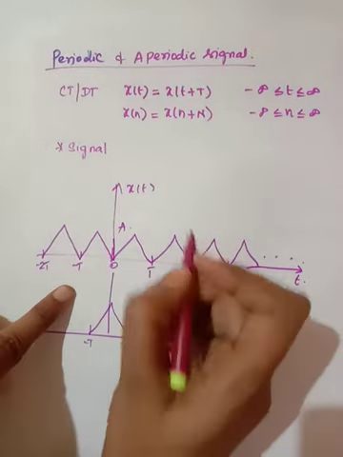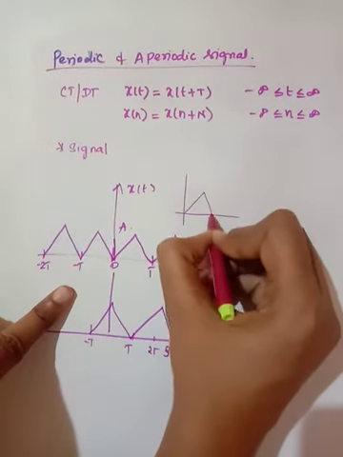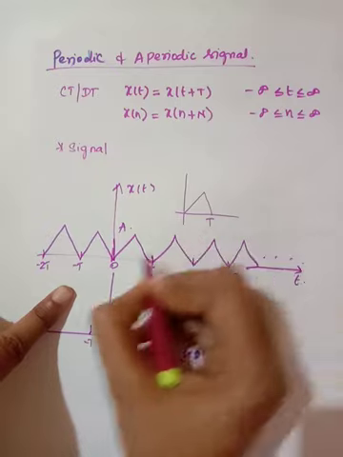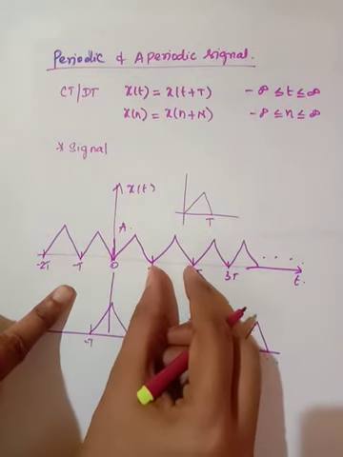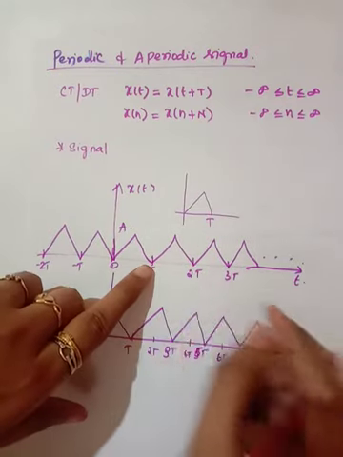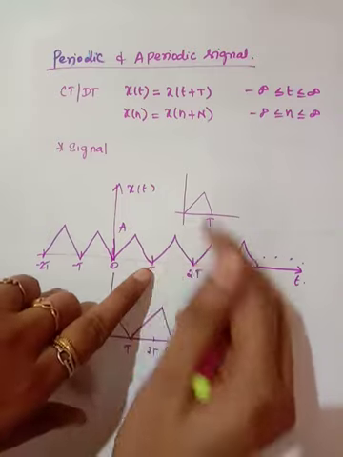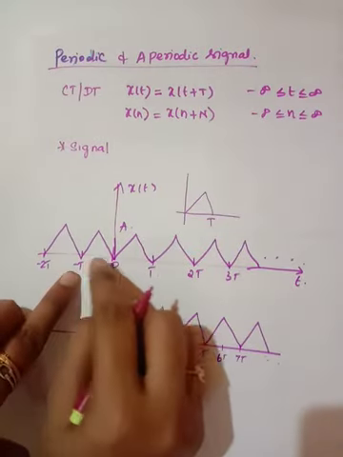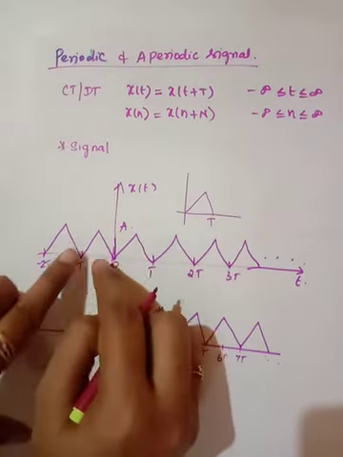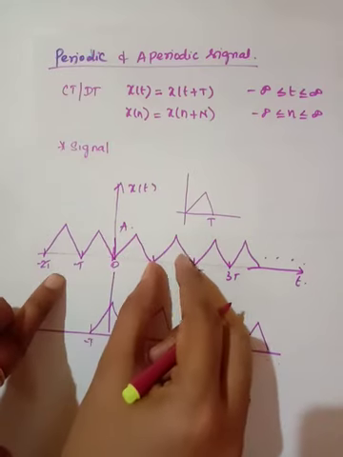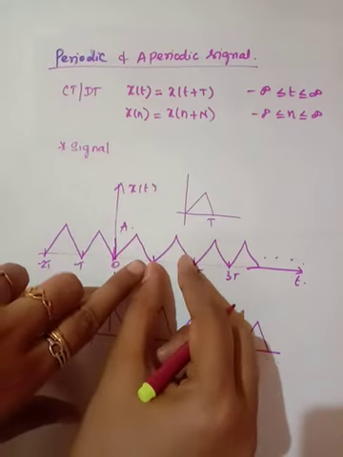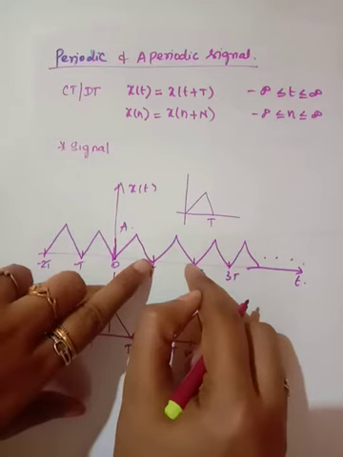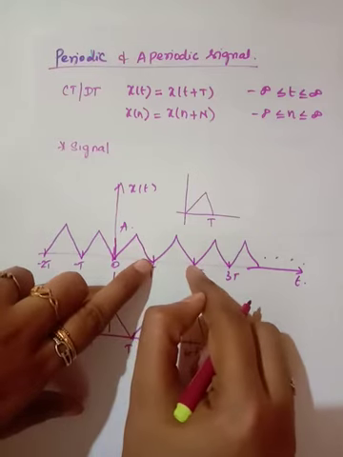So this is your actual x(t). When you shift this x(t) to t+T, or t-T, this signal will start at this point, and this signal is nothing but your original x(t).